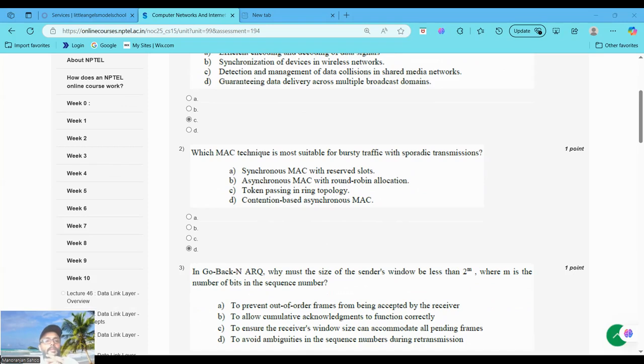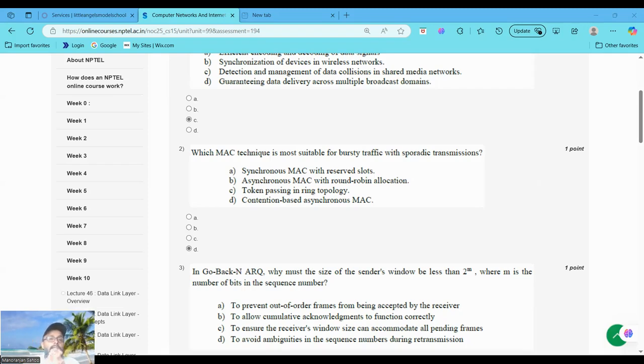Bursty traffic with sporadic transmissions means data is sent in an irregular, unpredictable manner. Option A, synchronous MAC with reserved slots, is inefficient for bursty traffic because slots are pre-allocated, leading to wasted slots when there is no data to send.